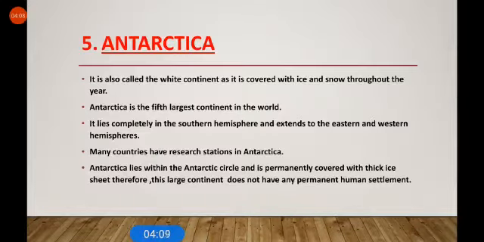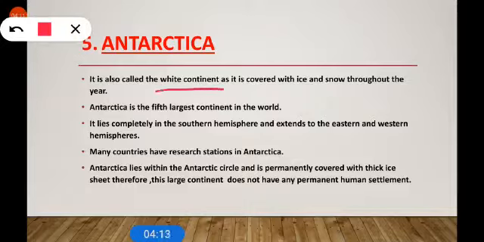Now, Antarctica, the next continent. It is also called the White Continent as it is covered with ice and snow throughout the year. It is the 5th largest continent in the world. It lies completely in the southern hemisphere and extends to the eastern and western hemisphere. Many countries have research stations in Antarctica.